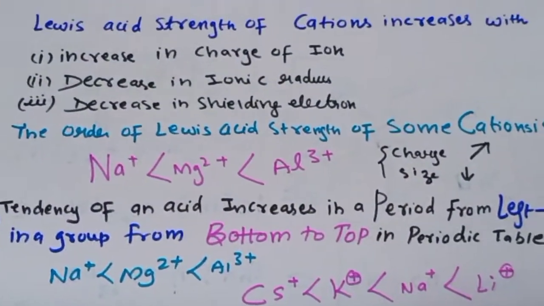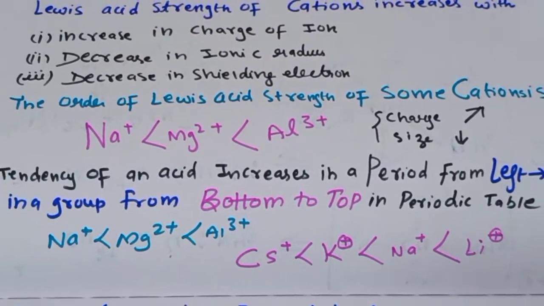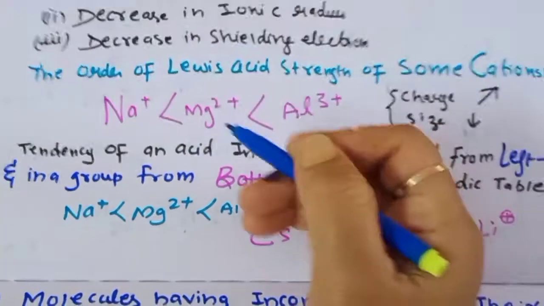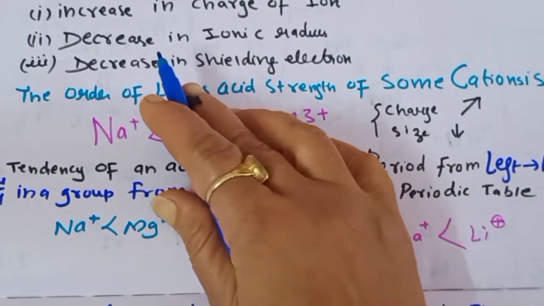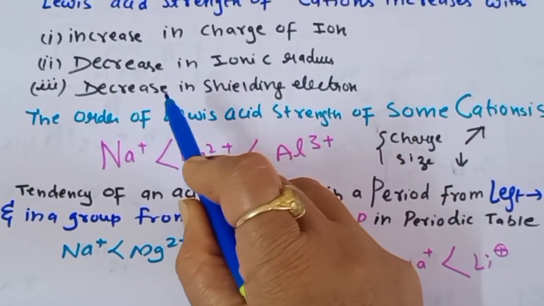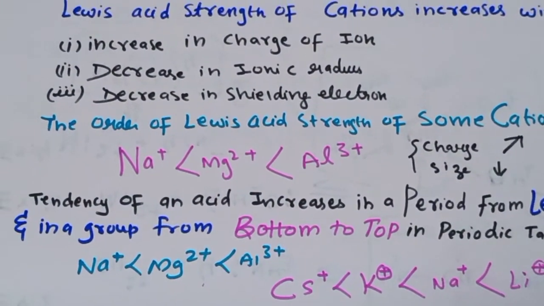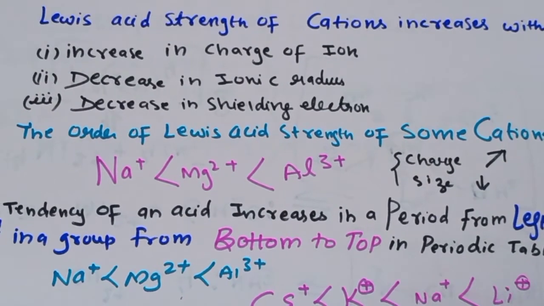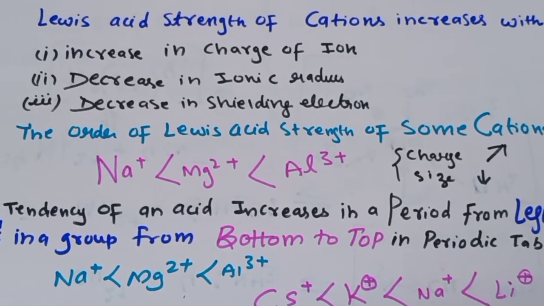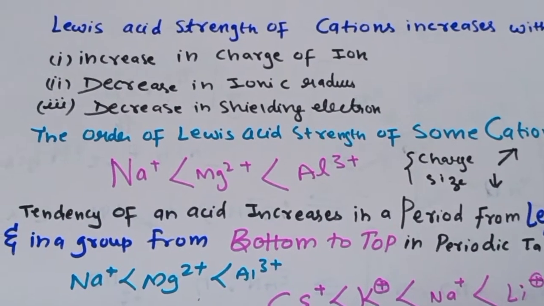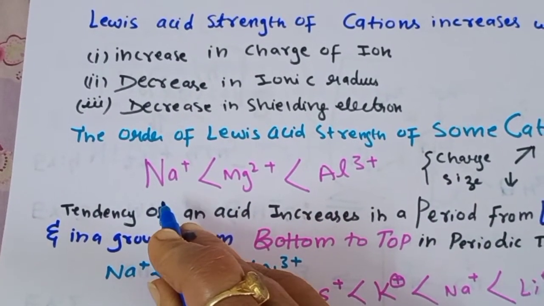Then we can say that the Lewis acid strength of the cations increases with increase in the charge of the ion. Means acid strength will increase when the charge of the ion increases, and with decrease in the ionic radii and decrease in the shielding electrons. So we can write the order for our main group metals like sodium, magnesium and aluminium here. As the charge is increasing and the size is decreasing, the order of strength will be more in aluminium than magnesium, and least in sodium.